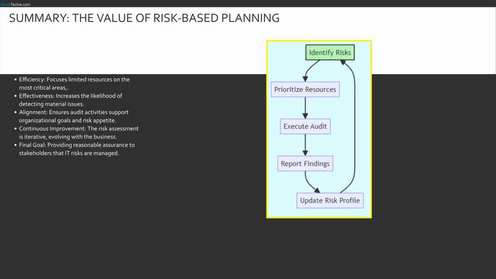We end with the continuous cycle of risk-based auditing. We identify risks, prioritize resources based on those risks, execute the audit, and report findings. Crucially, look at the last step. Update risk profile. The findings from today's audit change the risk landscape for tomorrow, feeding back into the identification phase. This closed loop ensures our planning never goes stale.